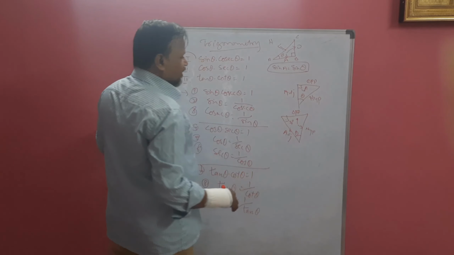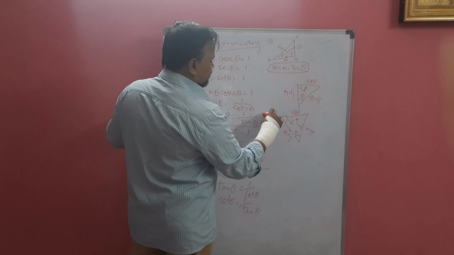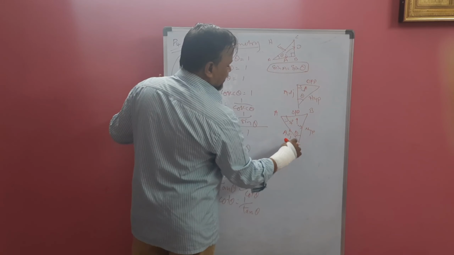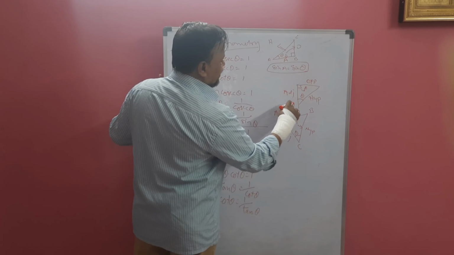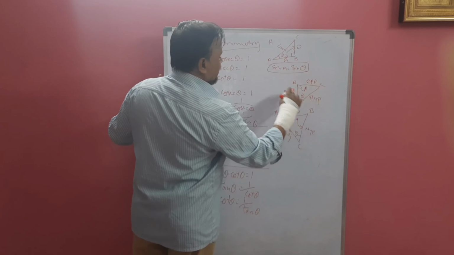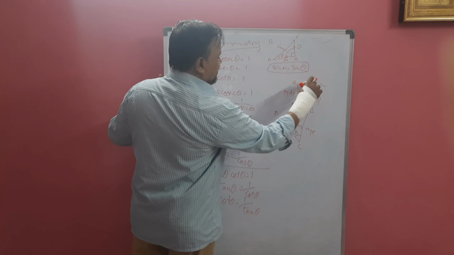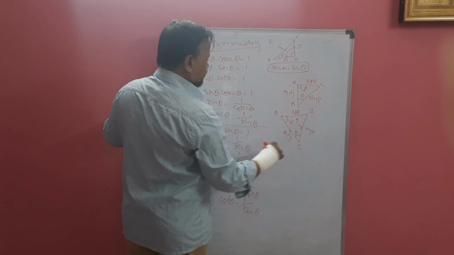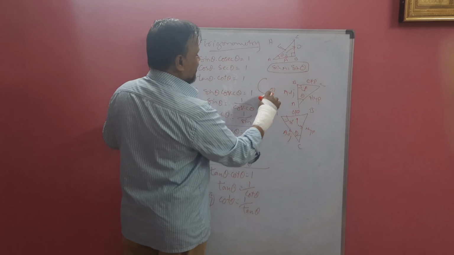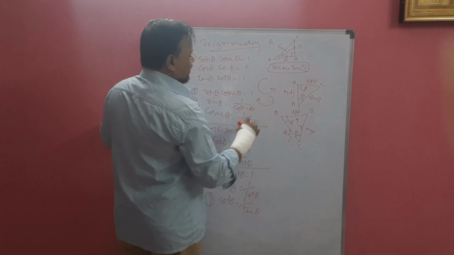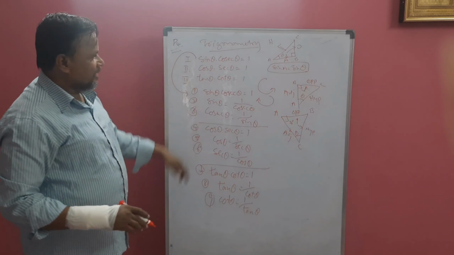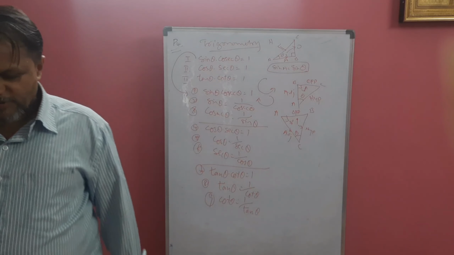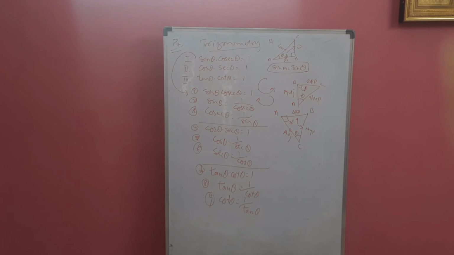So like that we can give the labels also, A, B, C, or you can write A here, B here, C here. You have to follow the order A, B, C like that. The circle you have to move this way or this way. You have to complete the circle. You will get this as a formula we will use in calculation.